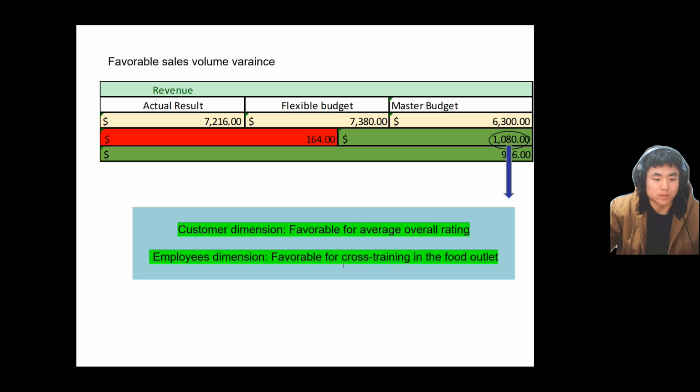The increased sales volume means that the kitchen will be busier and needs more employees to share the workload.